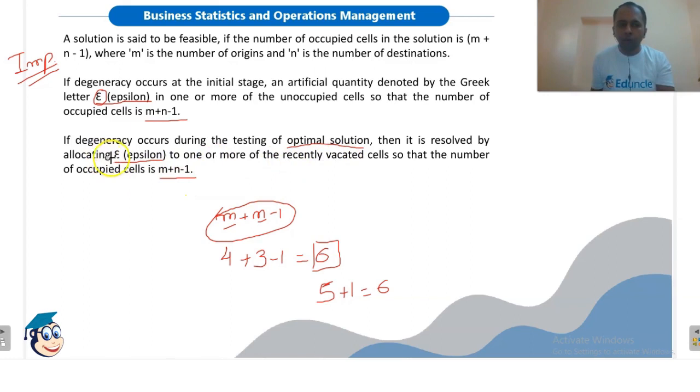Now this quantity E, remember, is near 0, approximately equal to 0, so that it will not affect the total units transported. So the value of E is extremely small, it approaches 0.